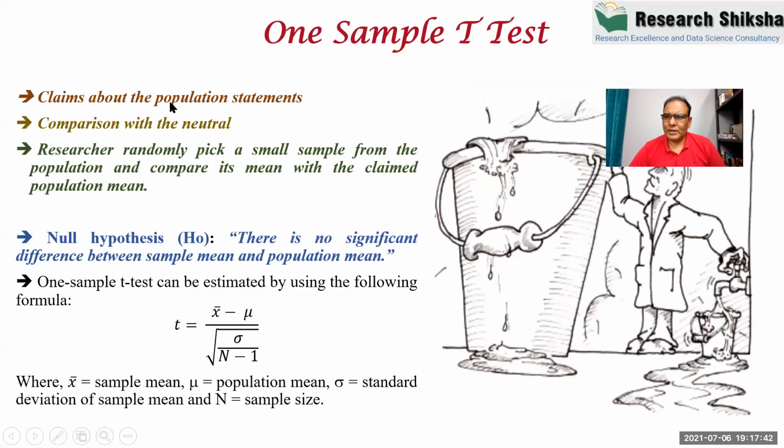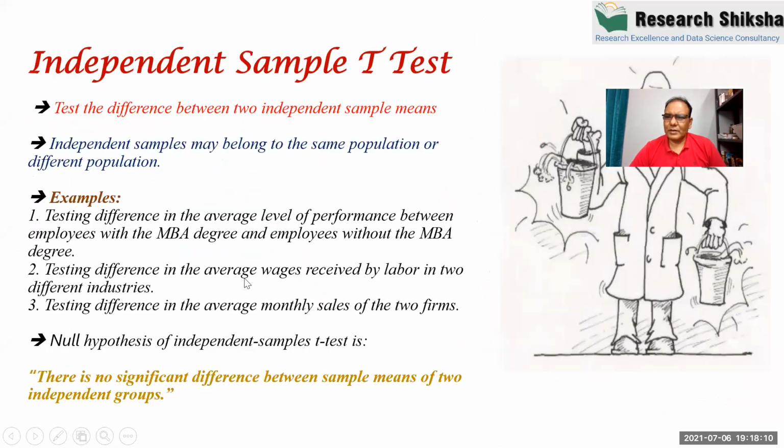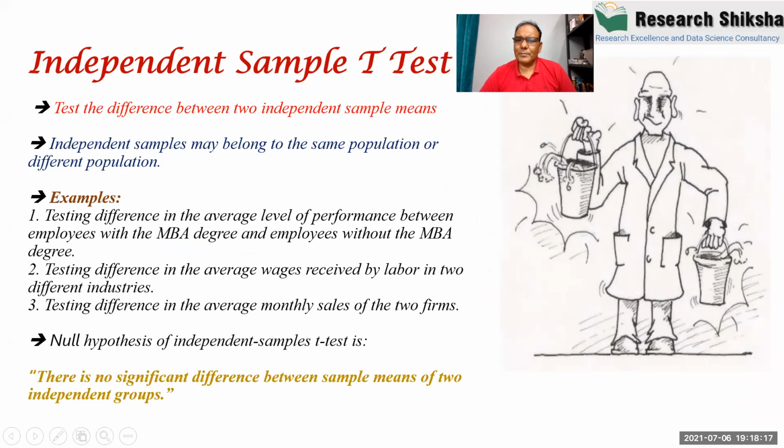I just want to tell you that we apply the one sample t-test in 2 cases: when we want to check a claim about the population mean, and when we compare the result with the neutral to decide whether people are significantly away from the neutral or not. This is the formula, and this is all about the one sample t-test. Now we are moving to the second case. The second case is known as the independent sample t-test.